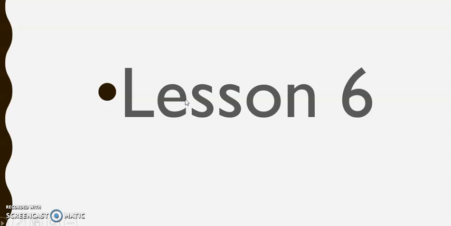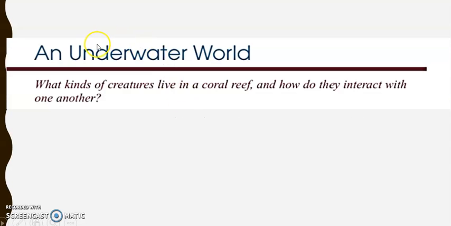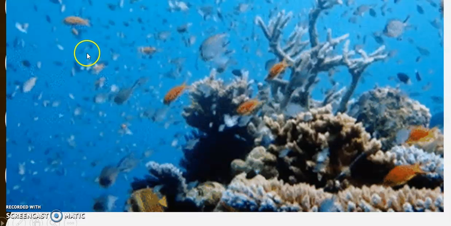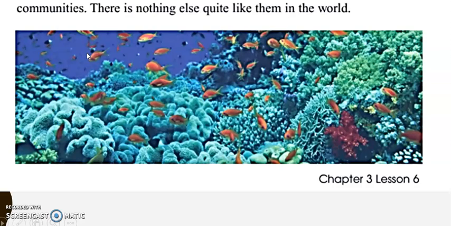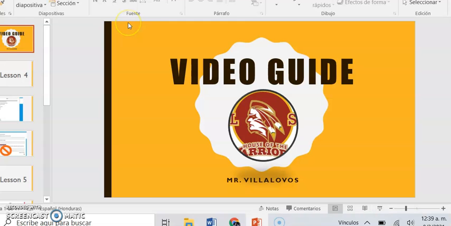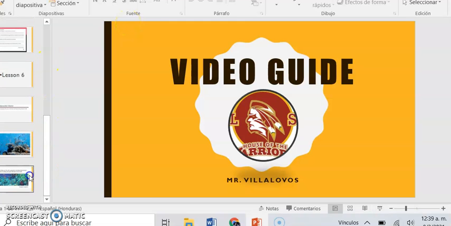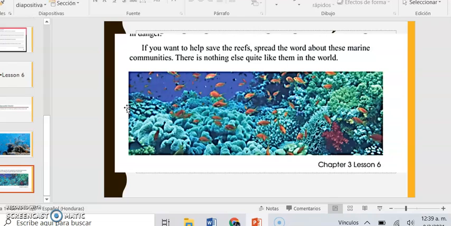Very good. Lesson 6. If you remember, Lesson 6 is about the coral reef, an underwater world, and what kinds of creatures live in the coral reef and how they interact with one another. The coral reef lesson is about the communities, right? How can we save the reef and the communities of the reef? A reef is a place, a habitat where marine life and marine animals live. It is a place with diversity, sorry, many kinds of animals.